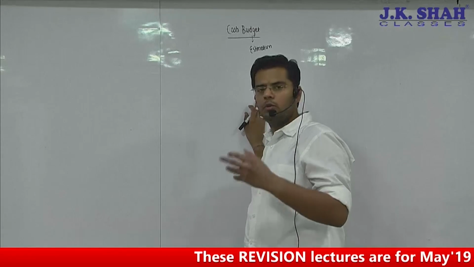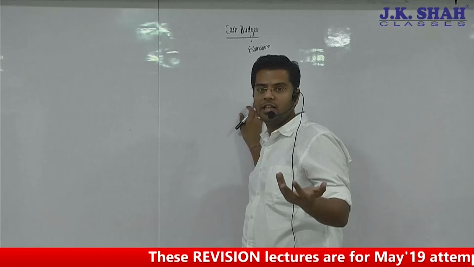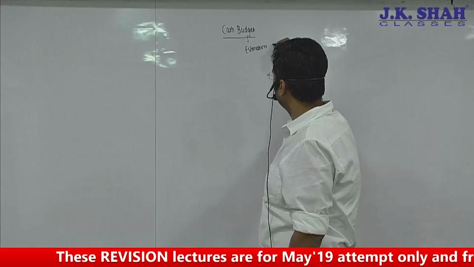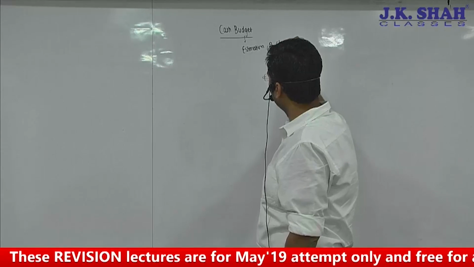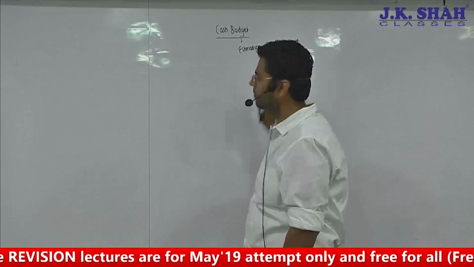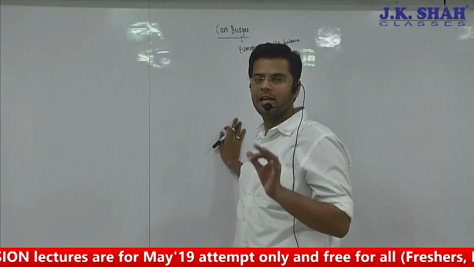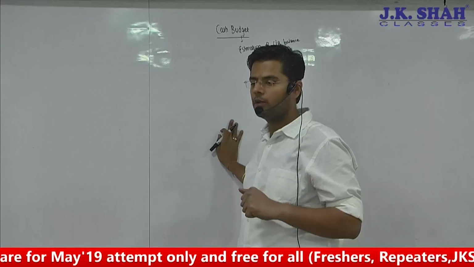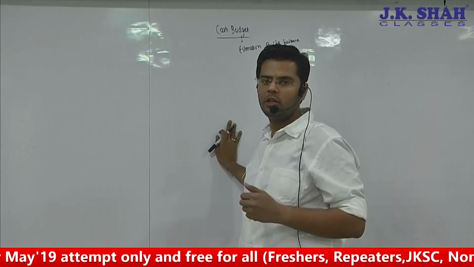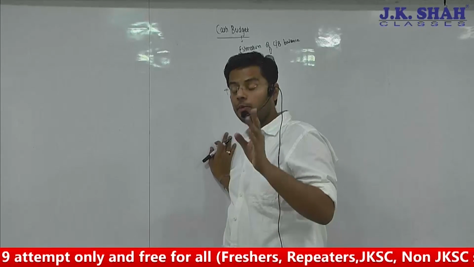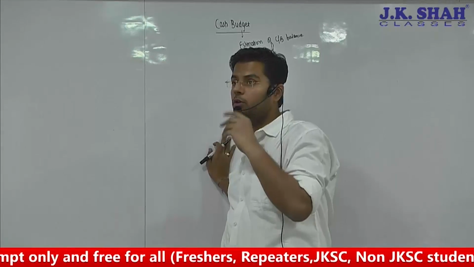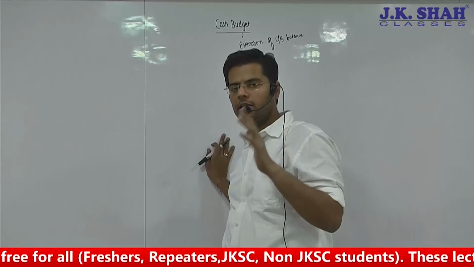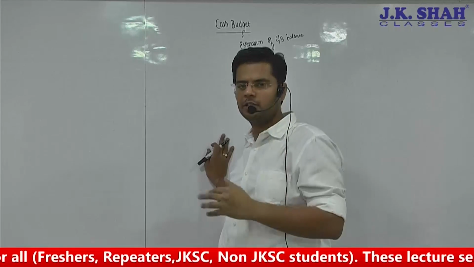Now, to the word budget, if you add the word cash, then what will happen? What exactly are we supposed to do? Here we are supposed to estimate what? This is estimation of cash bank balances. So we are going to just estimate how much cash bank balance we need in our business. Now, why do we need this chapter? What is the objective? This you will be understanding in one of the concepts that we are going to discuss at final CA as well, in the chapter of interest rate risk management, but I will just give you a small explanation as well.